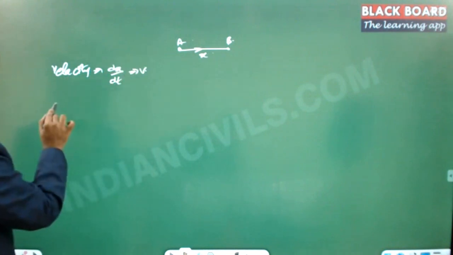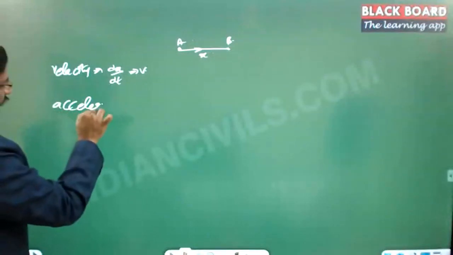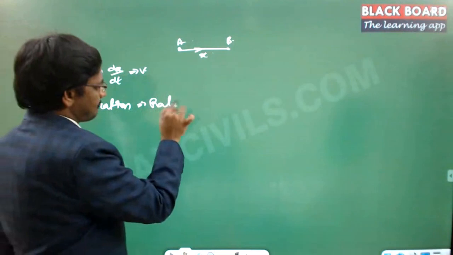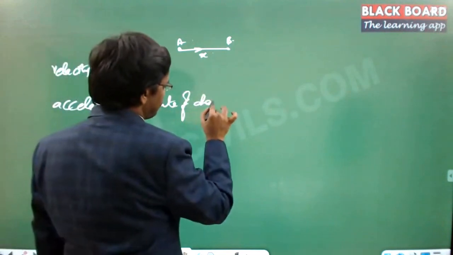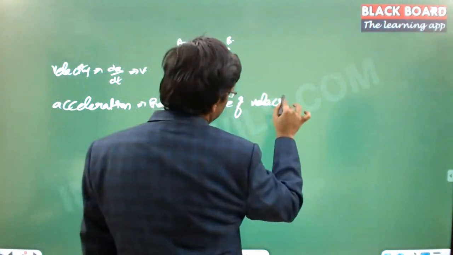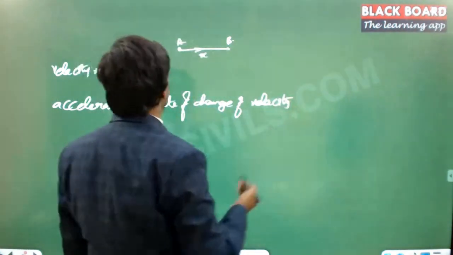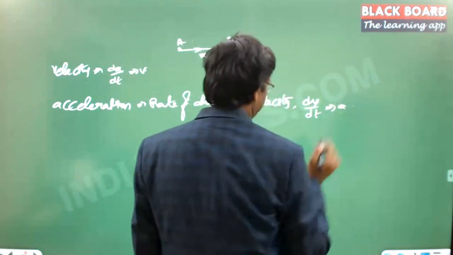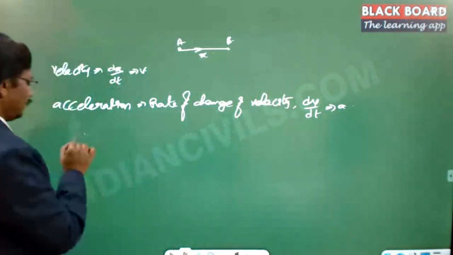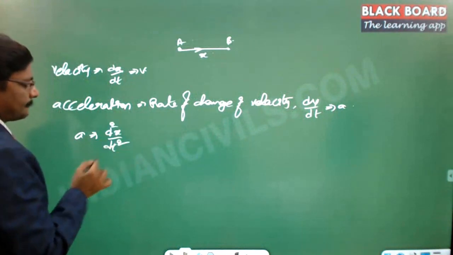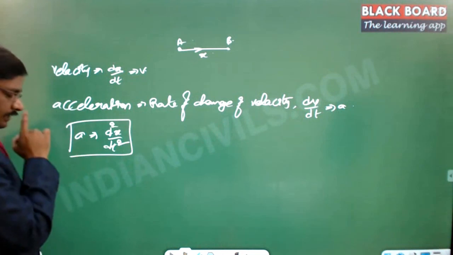And similarly, acceleration is the rate of change of velocity. Rate of change of velocity, dv by dt, which is equal to a. Or a can also be treated as d square x by dt square. Right? So this is the acceleration.